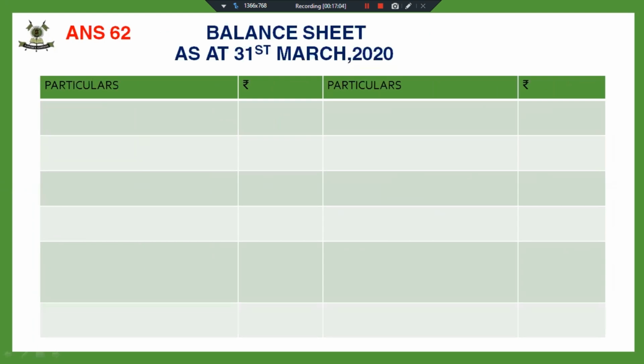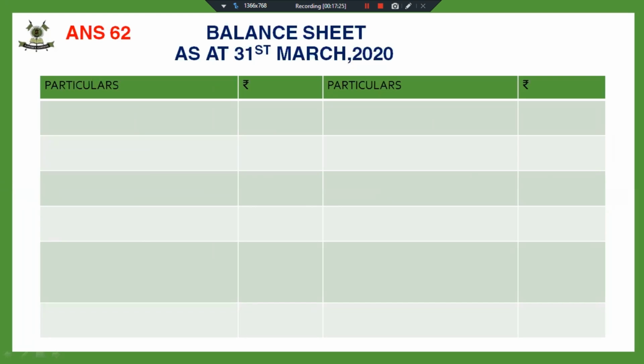Now we have to prepare the balance sheet. When you prepare the balance sheet, just move step by step in the order the assets and liabilities are given in the old balance sheet, so that you don't miss any asset or liability.